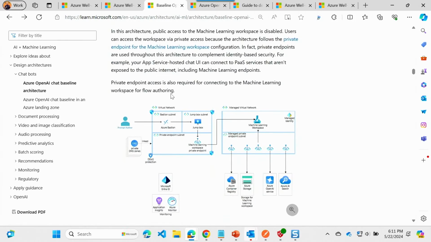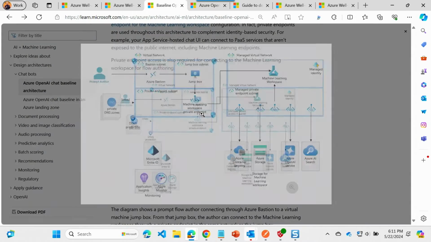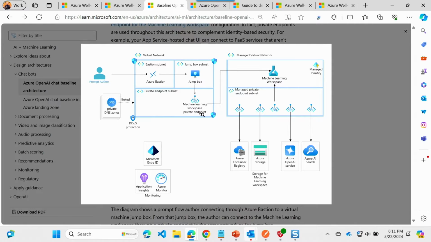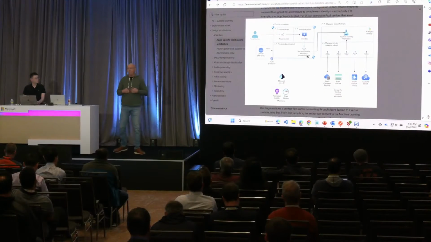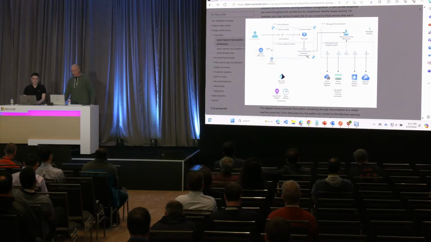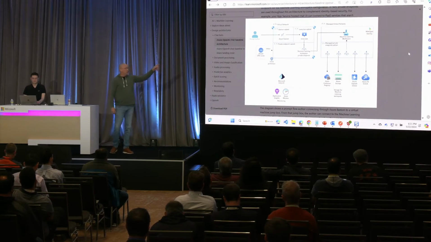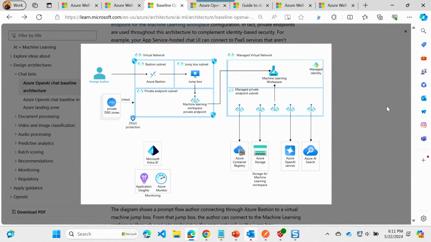We then cover ingress to machine learning. Because our machine learning workspace that we've been working in as data scientists, or that we've deployed our code into, is in a managed virtual network where we've turned off public access, we need to access it somehow. On my machine, I'm accessing it through a VPN. You can see that down here at the bottom. But you could also access it like here through a bastion, where you walk through a bastion to your jump box, from the jump box through the private endpoint into your machine learning workspace.